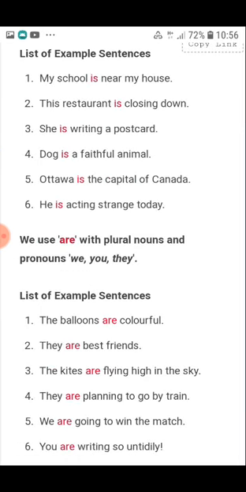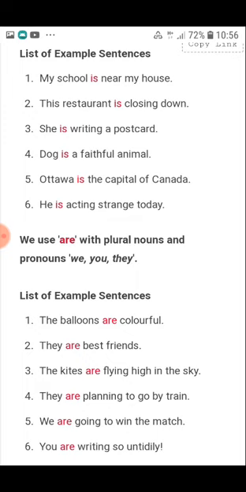List of example sentences. My school is near my house. This restaurant is closing down. She is writing a postcard. Dog is a faithful animal. Ottawa is the capital of Canada. He is acting strange today.